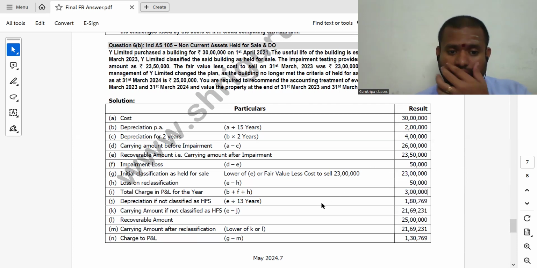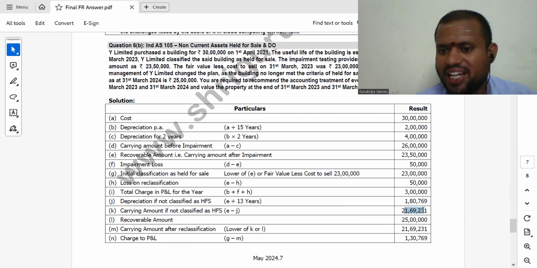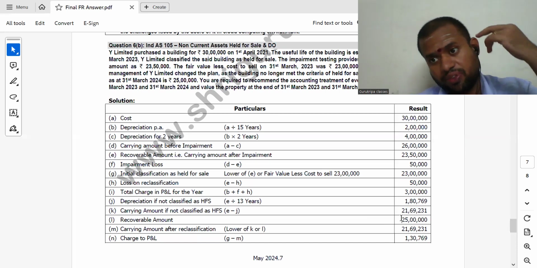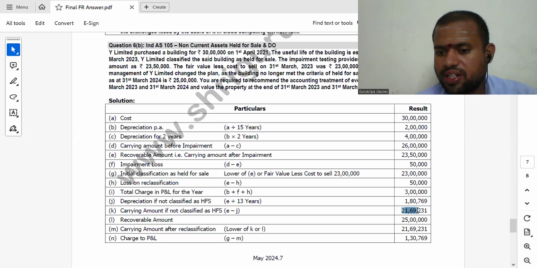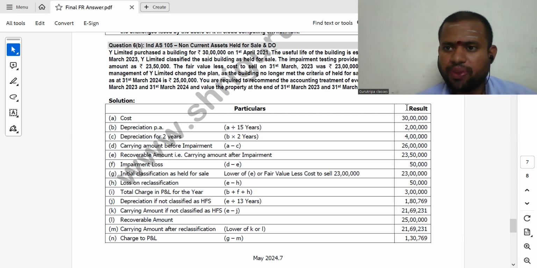If it is not classified as held for sale, what will be my revised depreciation? That I have to compute. So after 1 year, if I have not classified it as held for sale, what will be my carrying amount? 21,69,000. Now the recoverable amount, even though it is 25, I cannot reverse to the extent of 25. I can reverse only up to 21,69,000. So now the carrying amount is 23, and I have to reduce it to 2169. So this difference charged to P&L will be 23 lakh minus 2169. Okay. That's it.